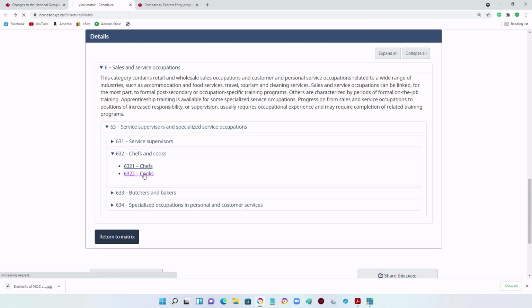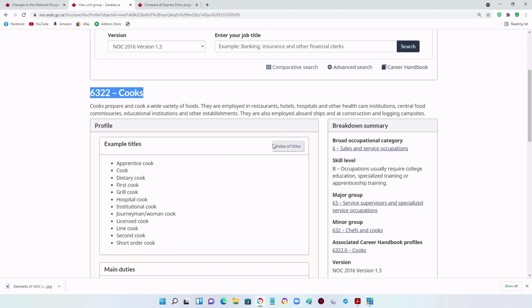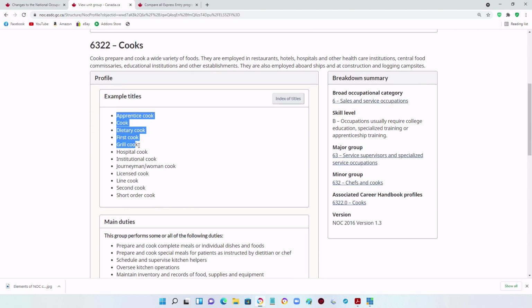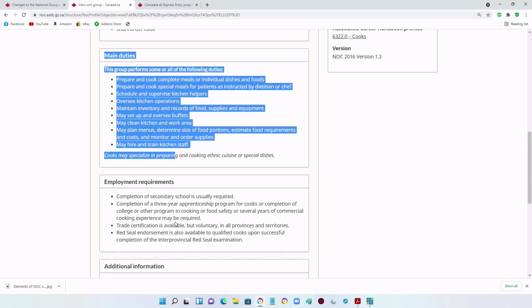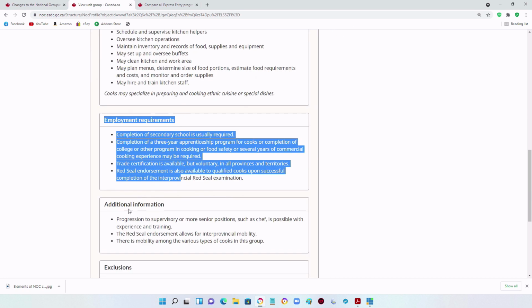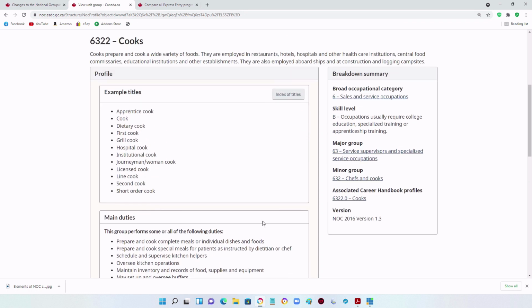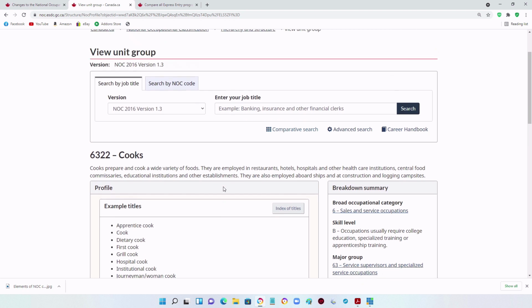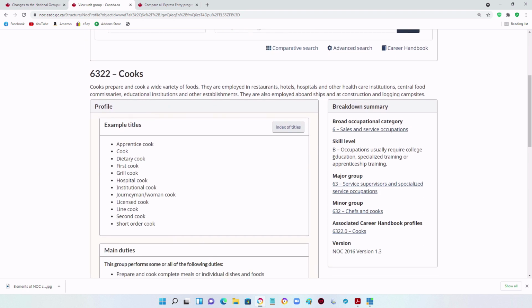Let's take an example occupation to better understand. If your occupation is cook, your NOC code will be 6322. You can see that the NOC provides a lot of information about the occupation, such as titles, main duties, employment requirements, and additional information. These details can be used to determine whether someone is qualified to apply for a job or if the applicant's experience qualifies them for the position. Let's look at this. These are the major groups and these are the minor groups.